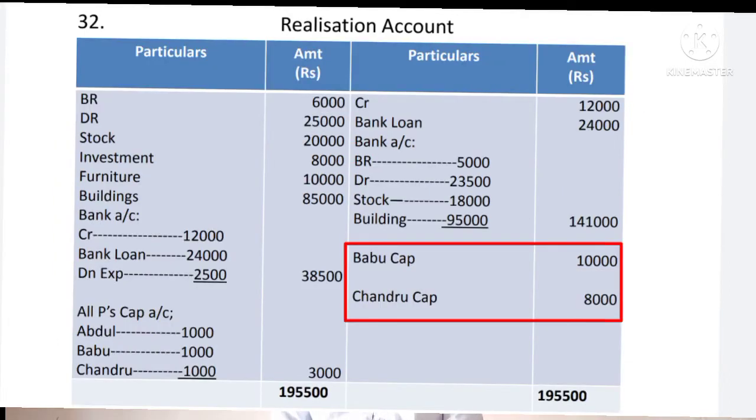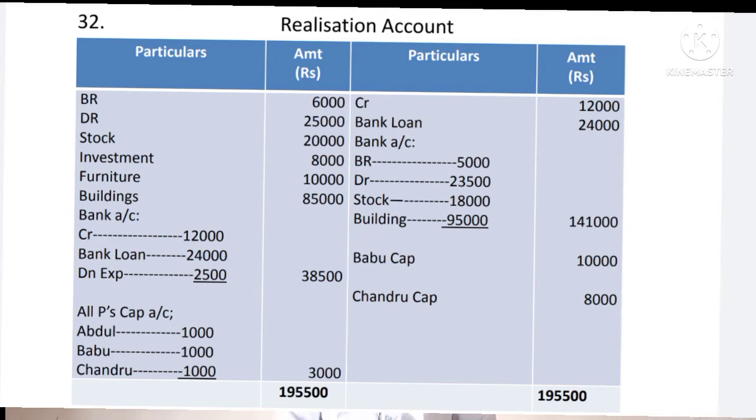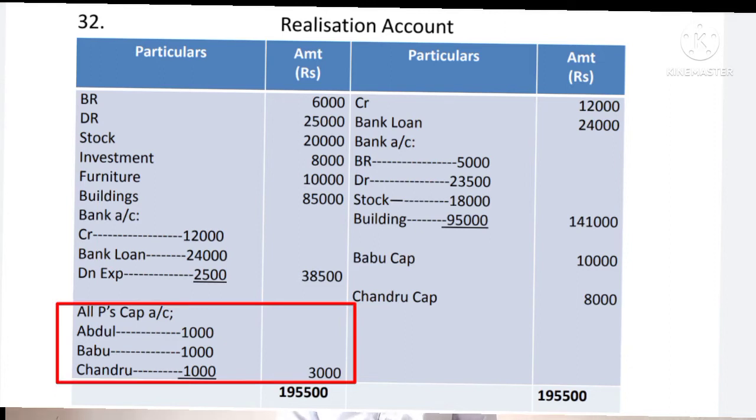Realization account credited by Babu's capital account 10,000, investment taken, and by Chandru's capital account 8,000, furniture taken. Thereafter, you total the debit side as well as the credit side of the realization account and find out which side is more. Here the credit side is more, 1,95,500. Record it on both sides, 1,95,500, 1,95,500, and find out the difference, 3,000. So it is the net profit on the realization. It has to be distributed among the partners as per their profit sharing ratio.